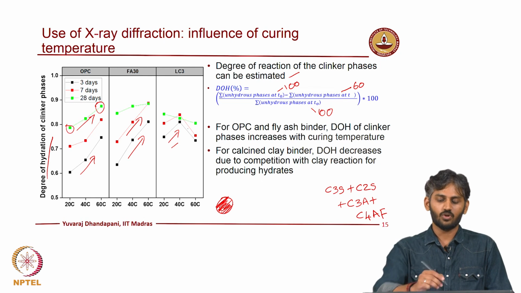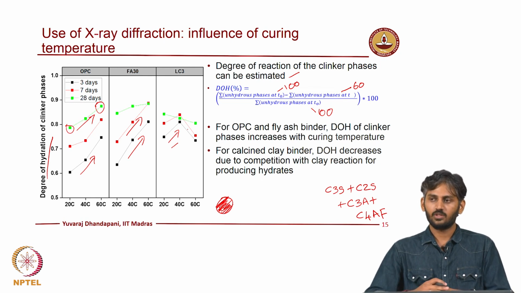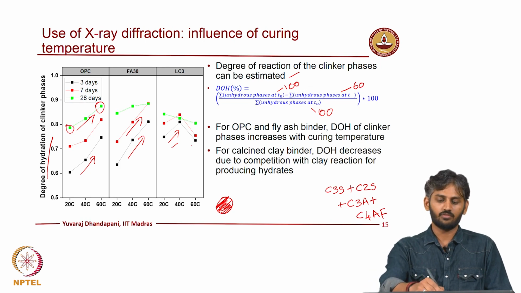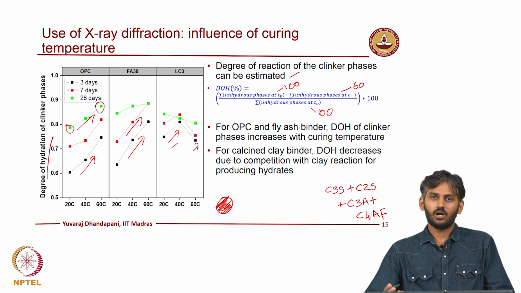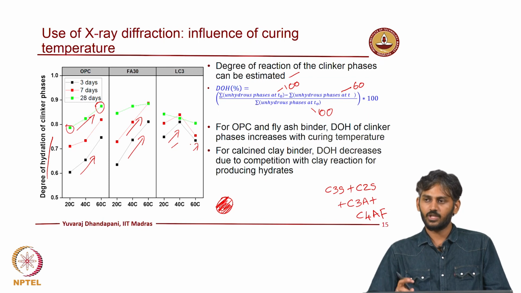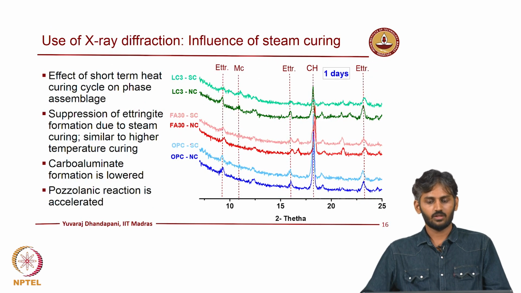So, when the system is cured at higher temperature, the porosity gets filled up much faster, and the clinker does not necessarily react when it is cured at very high temperature. So, interesting analysis like this on the different phases can be done to understand the driving factor behind the reactions happening in a composite binder system.